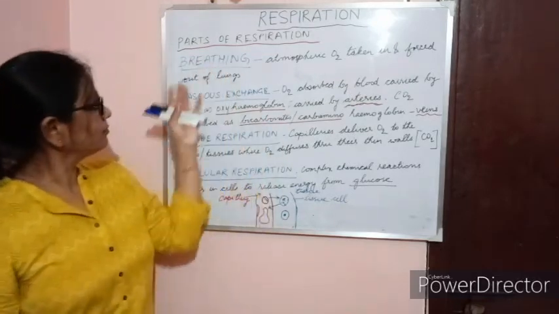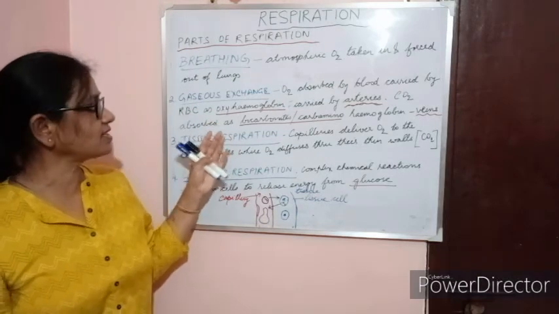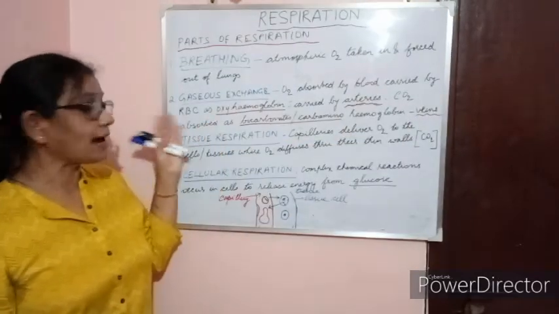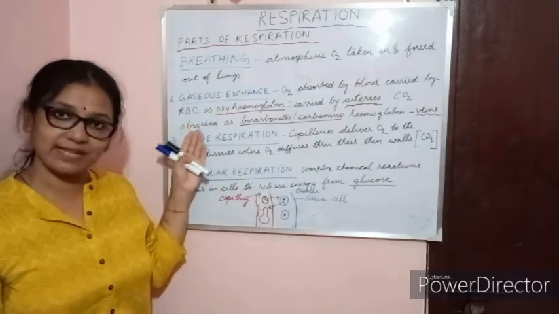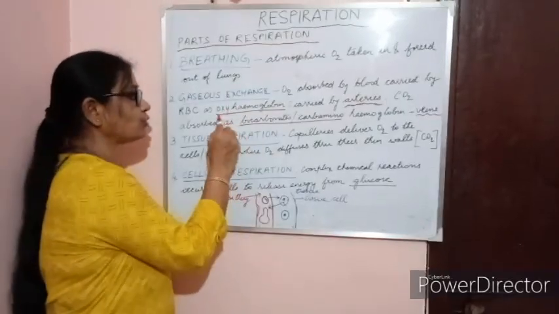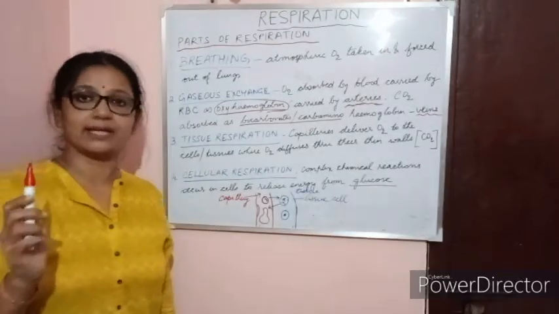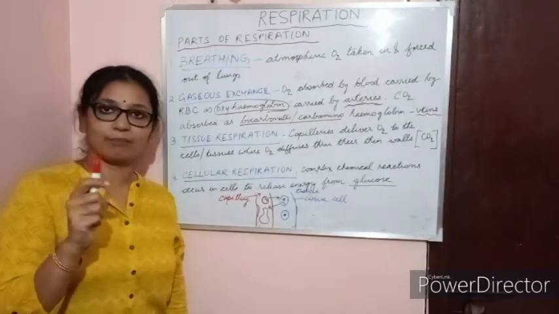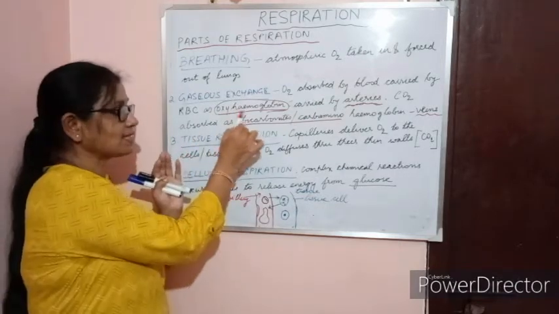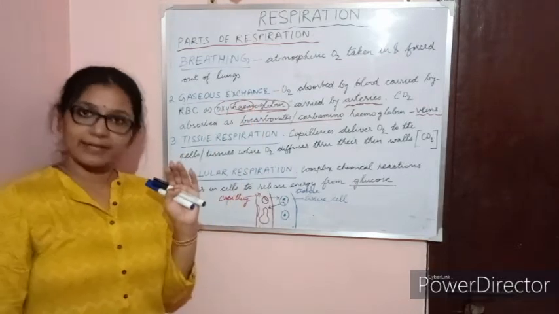The next part is the gaseous exchange. What is the gaseous exchange? Oxygen is absorbed by the blood. It is carried by RBC, the red blood cell, as oxyhemoglobin. This oxyhemoglobin is an unstable compound. Heme is the iron part of the red blood cell.